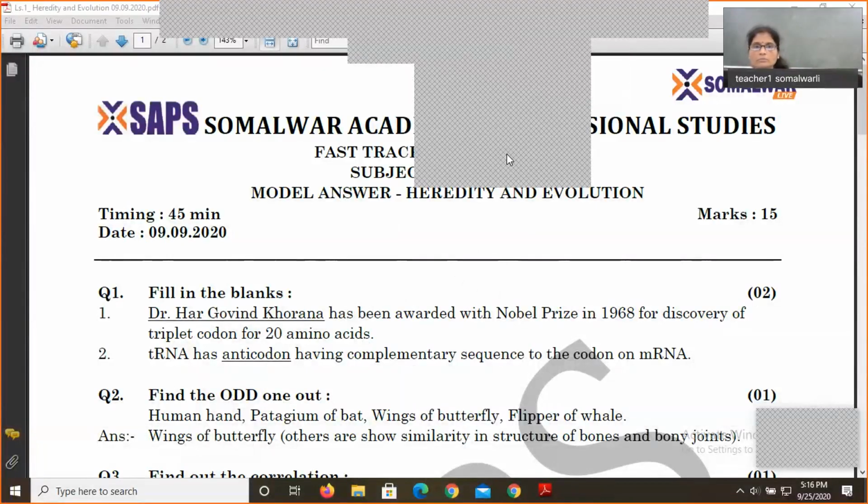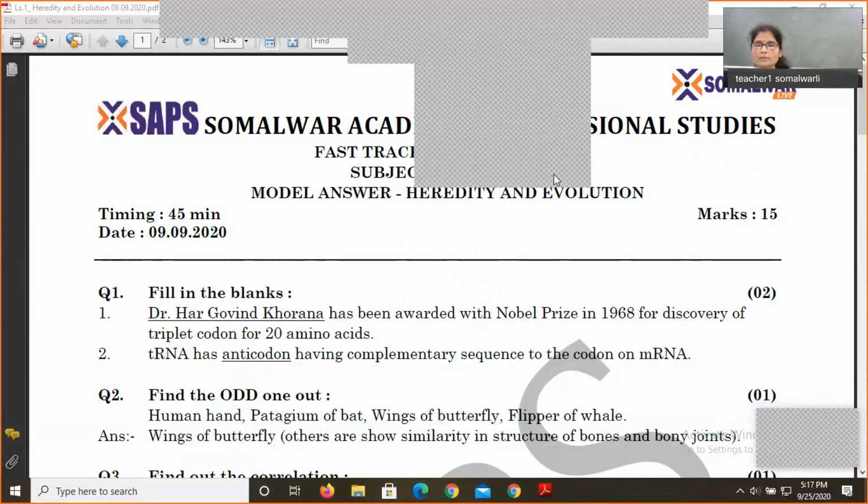Hello all, we are here today to discuss the model answer for the first round of Science 2 paper. Let us begin straight away. Question number 1.